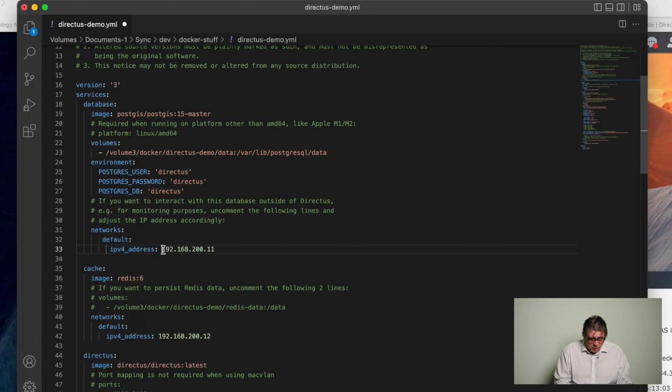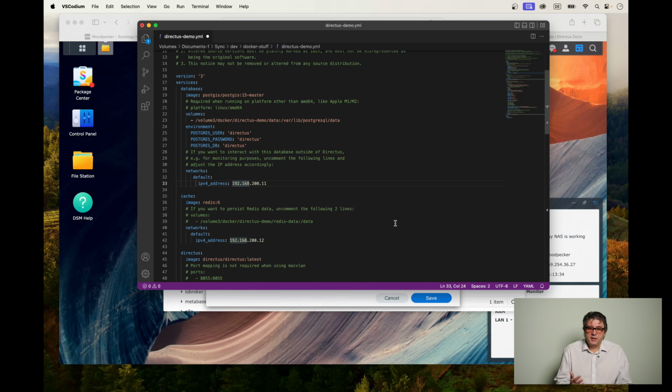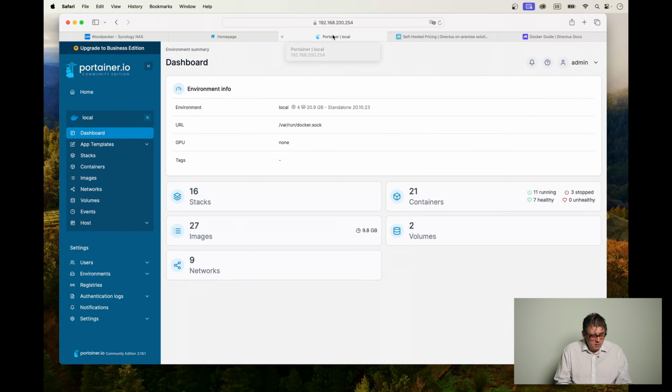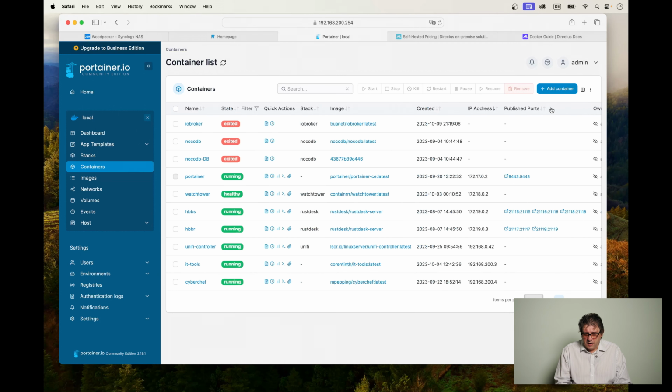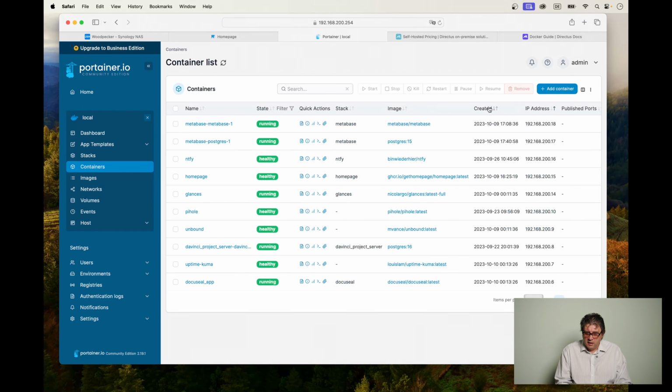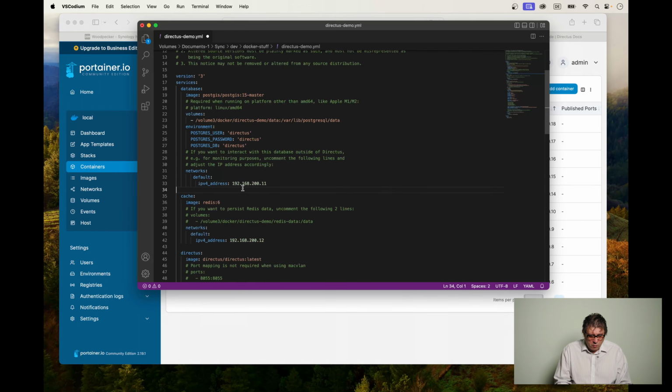Here at the point IPv4 address, you have to enter an available IPv4 address from the MacVLAN which you created. If you don't know what's available at this point in time, just go over to your Portainer. Freshly logged in should look like something like this. Click on Containers, and if you look here over on this side at IP address, you can sort the list by IP address ascending or descending. So pick one of the available IP addresses and enter it in at this point here.